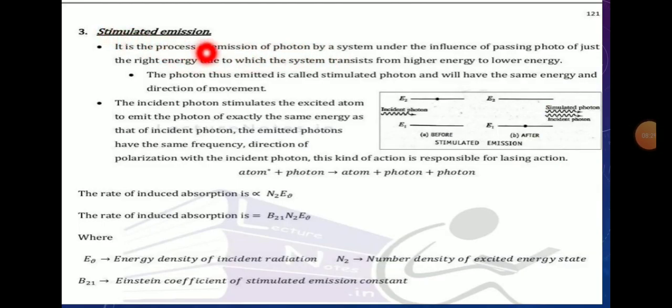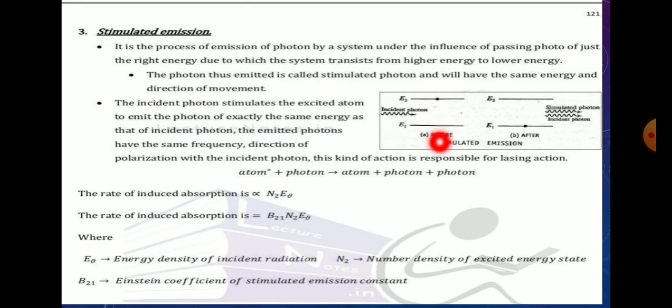Next is stimulated emission. Stimulated emission is the emission of a photon by a system under the influence of a passing photon of just the right energy, due to which the system transits from a higher energy state to a lower energy state.